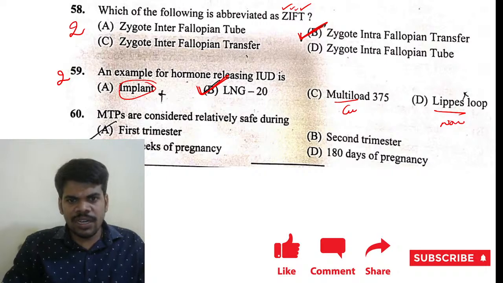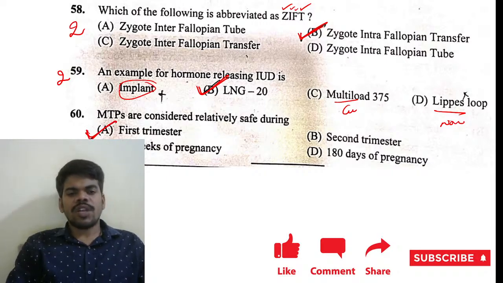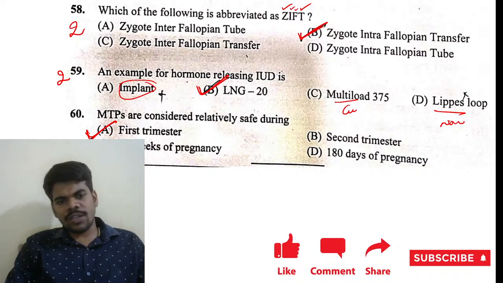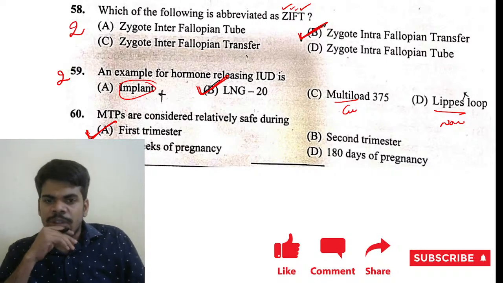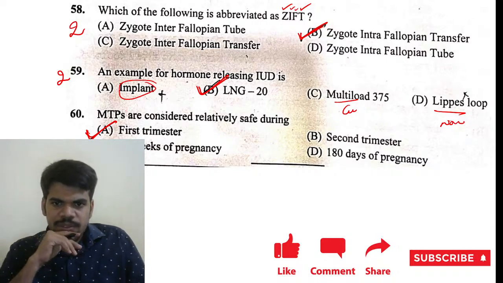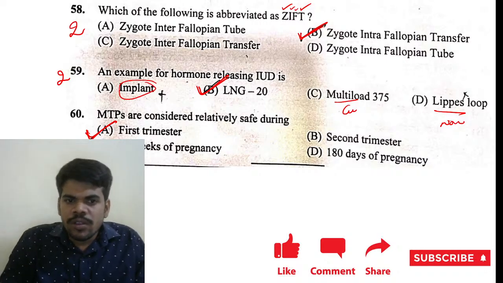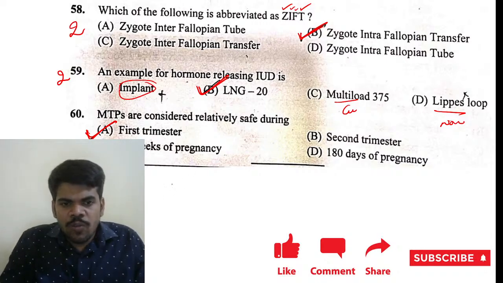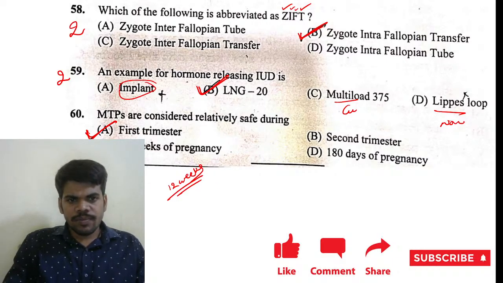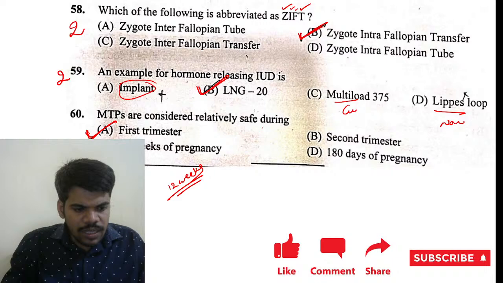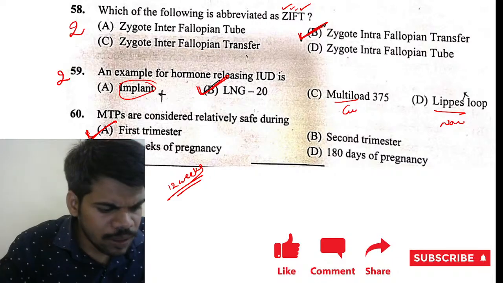MTP is considered relatively safe during the first trimester, or we can say in the first 3 months of pregnancy. Okay. 3 months of pregnancy means how much? It is the first 12 weeks of pregnancy, not 24 weeks, 12 weeks of pregnancy. So these are very good, Pradeep.